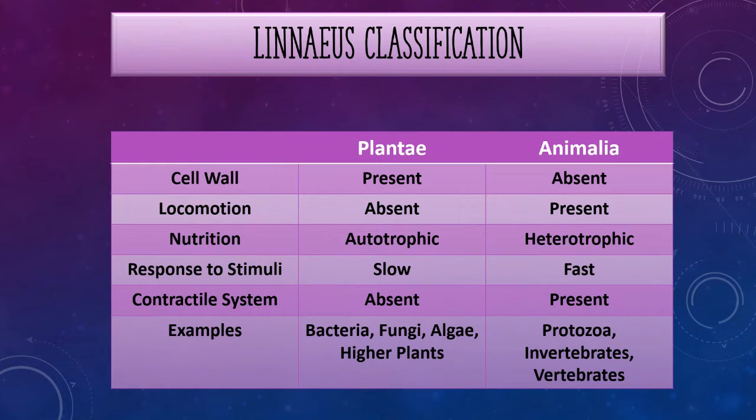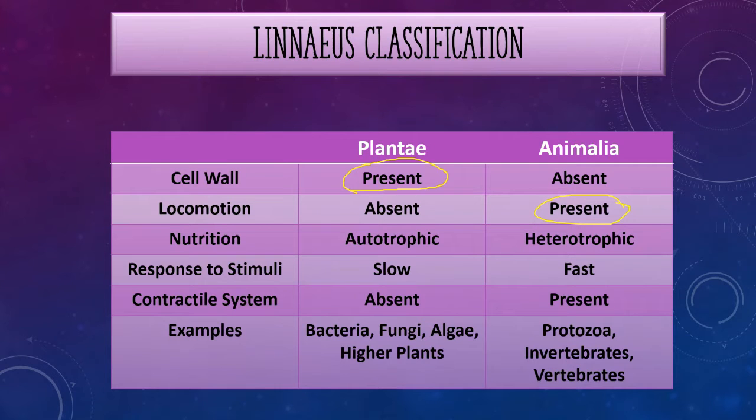If you look at this table, you can clearly observe what types of differences Linnaeus observed. The first difference is the cell wall. If you consider plants, there is a cell wall present, and it's made of cellulose. But animals do not have a cell wall. And plants do not locomote, but animals do locomote. The next difference is nutrition.